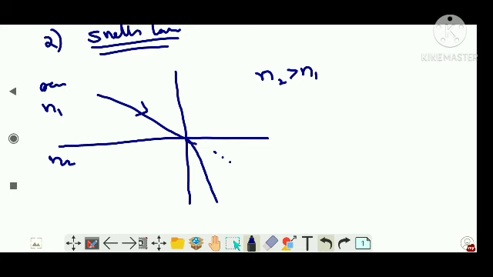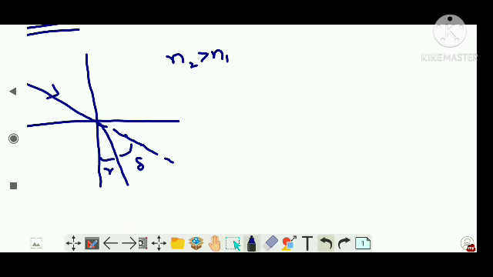So it was supposed to move in this direction, and this is called deviation, which is shown by delta, and this r is our angle of refraction. Clear? So when a ray moves from rarer to denser, it moves towards the normal.